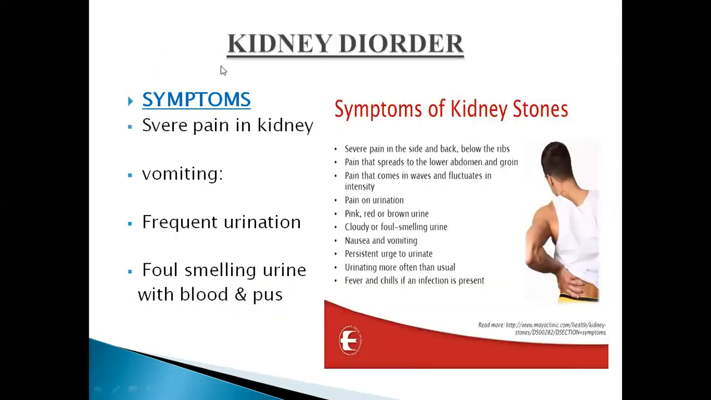Next are the symptoms. What can be the symptoms of kidney stones? Severe pain in the kidney, vomiting, frequent urination, foul-smelling urine with blood and pus. Here you can see in this diagram, this person is also feeling pain in the kidney, in the side and back below the ribs, pain that spreads to the lower abdomen and groin, pain that comes in waves and fluctuates in intensity, pain on urination, pink, red, or brown urine, cloudy or foul-smelling urine, nausea and vomiting, persistent urge to urinate, urinating more often than usual, fever and chills if an infection is present.